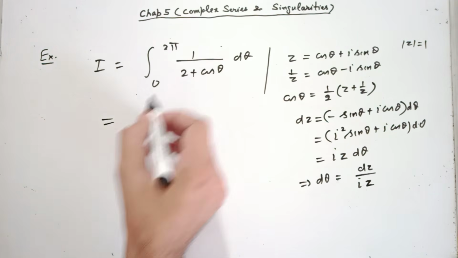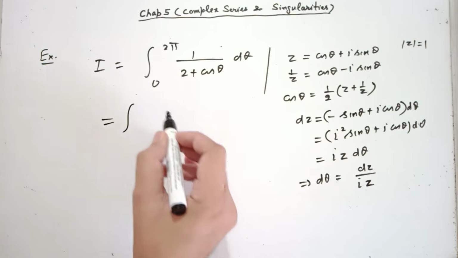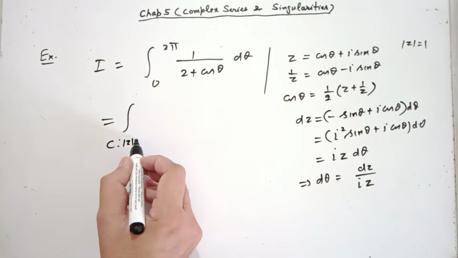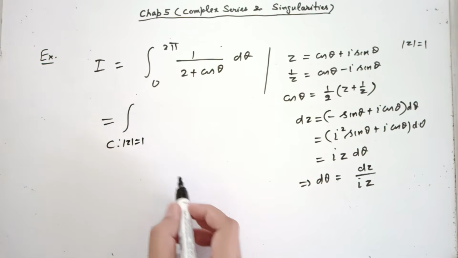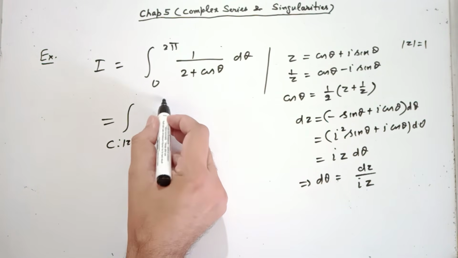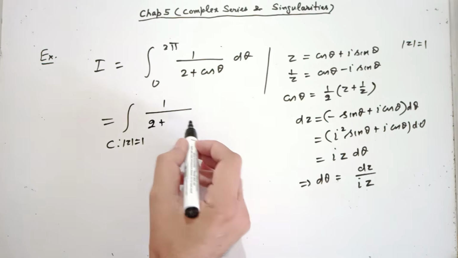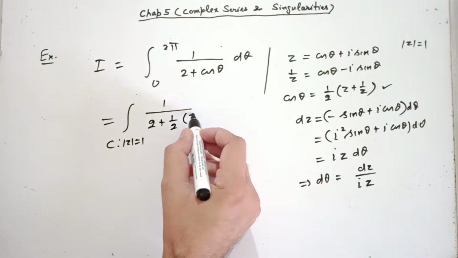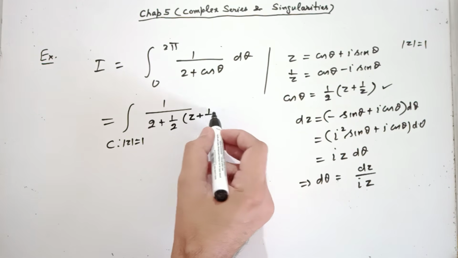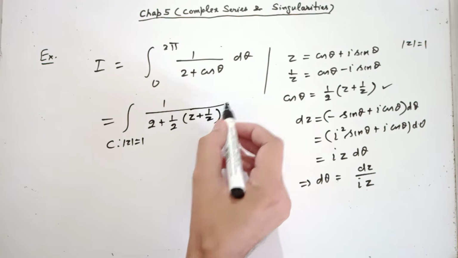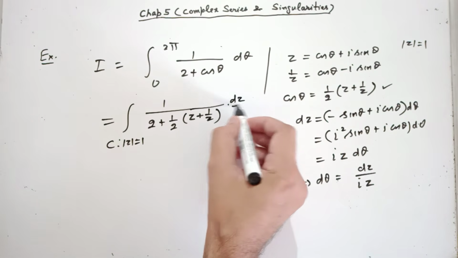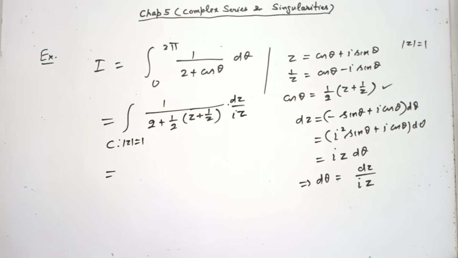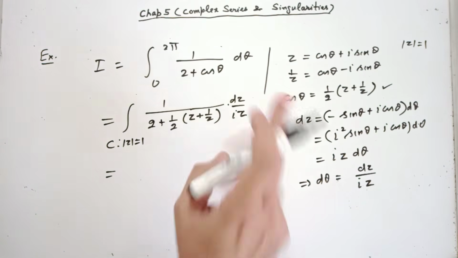So in terms of z, what is this integral? Along the unit circle, theta goes from 0 to 2 pi, so you can write the unit circle here. 1 over 2 plus cos theta is 1 over 2 plus 1 by 2 into z plus 1 over z. d theta is dz over iota z. Right. Now it is simply a function of z.